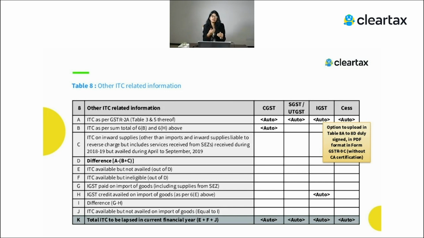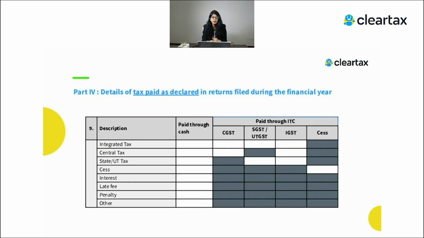And obviously if there is certain difference, you have to say whether you have forgotten to claim or it was an ineligible ITC. So all that information needs to be given over here. Similarly, if there was certain IGST related to import of goods, that needs to be shown separately over here, because obviously that will not even be part of your 2A. So there is no question of reconciling that information with your GSTR 2A. Table number 9 actually talks about the taxes which you have paid in your GSTR 3B. So whatever taxes you have paid for 1819 will be automatically populated over here, and ideally this figure should match.